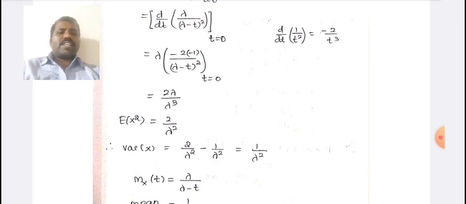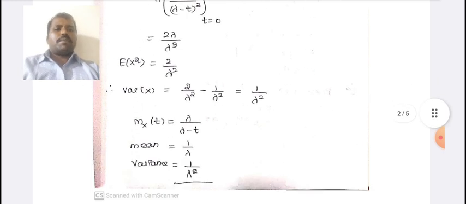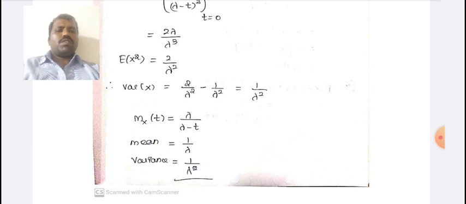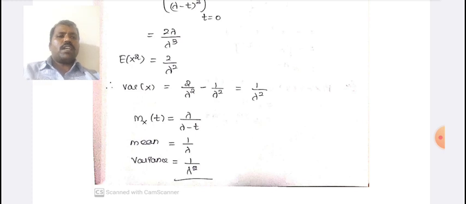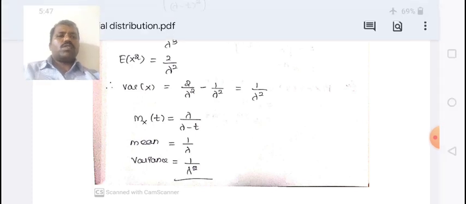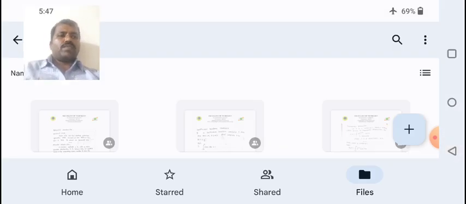Therefore variance of x equals E of x square minus E of x the whole square. Therefore we get the variance of x is 1 by lambda square. Finally, we get the moment generating function is lambda by lambda minus t, the mean value is 1 by lambda, and the variance value is 1 by lambda square.